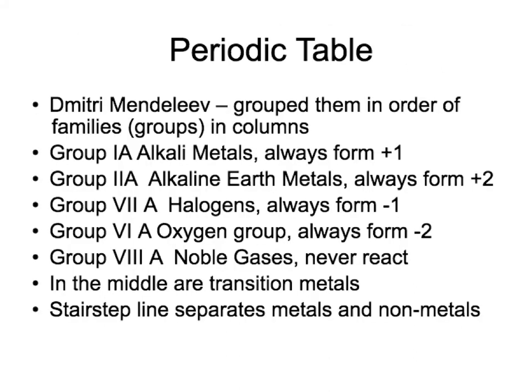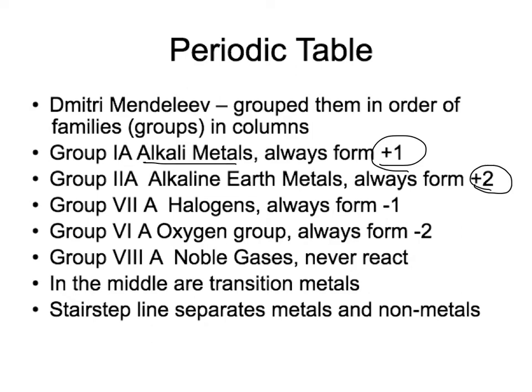Okay, so you definitely want to write this on your periodic table with Sharpies or pens or whatever: group 1A are called the alkali metals. They always form a +1 when they react. I think people think that they always have to have a +1, but if they don't react, then they don't have any charge. Group 2s are called alkaline earth metals. They always form a +2 when they react.